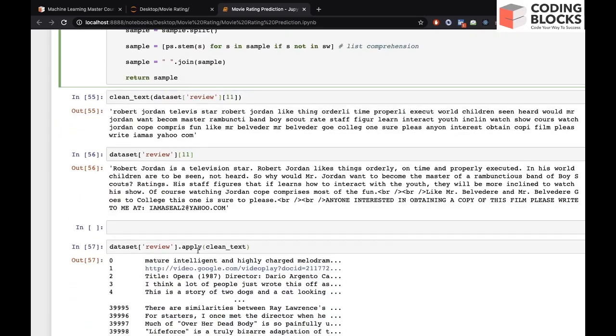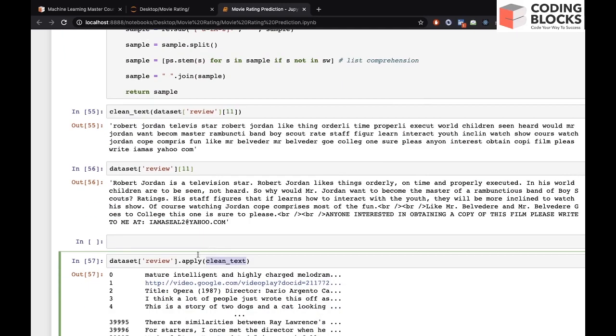So we are giving 40,000 inputs to this clean text function, and we will get 40,000 outputs. Let's create one more column, cleaned review. We will get 40,000 clean reviews, and we are storing all of them in a new column.